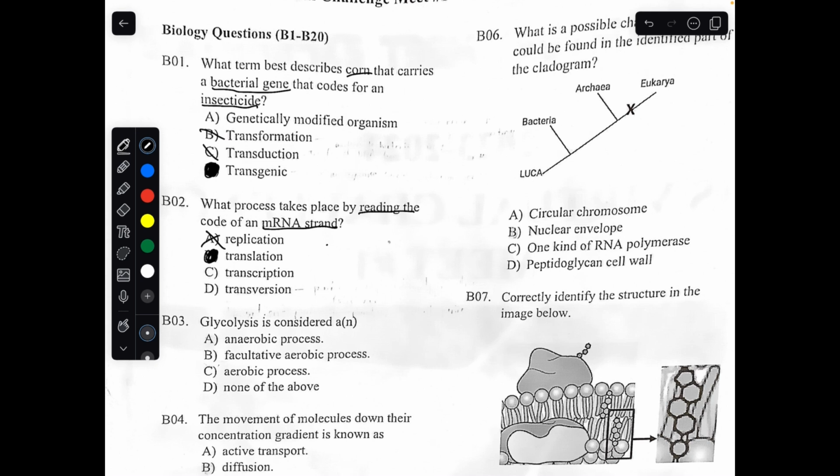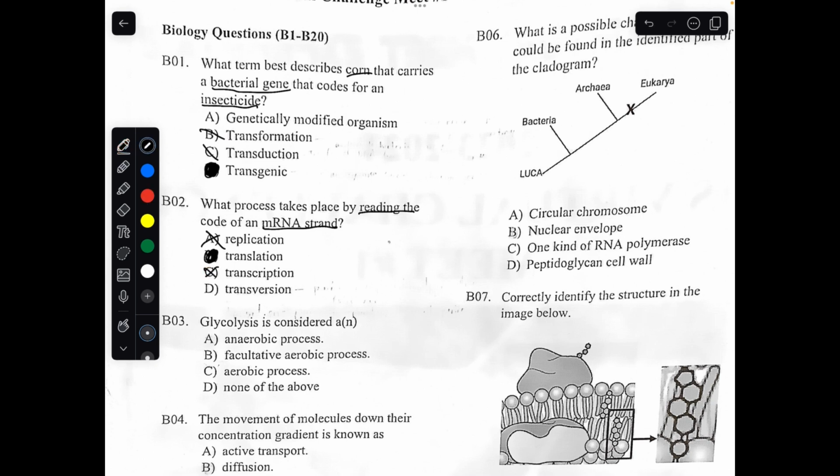Transcription is the creation of an mRNA strand. So you have a DNA template. Let's say that these are the two DNA strands. One is a template DNA. The other is the non-coding strand. And the mRNA is formed on the non-coding strand. Remember, it's formed on the non-coding because it's a copy of the coding strand. So this is a simple drawing of transcription when mRNA is being formed from DNA. The question's asking to read an RNA strand, not create one.